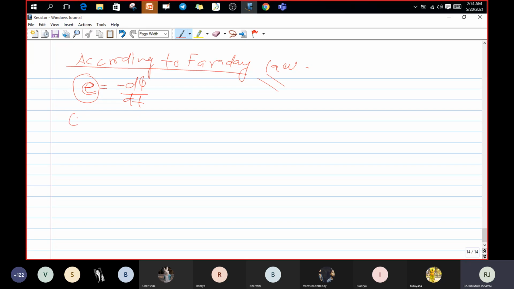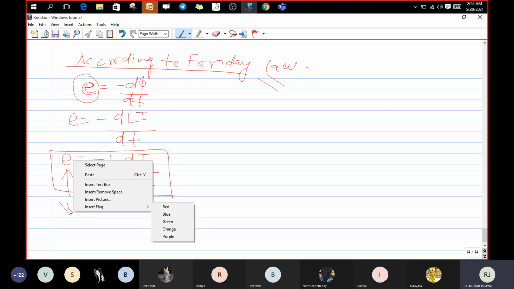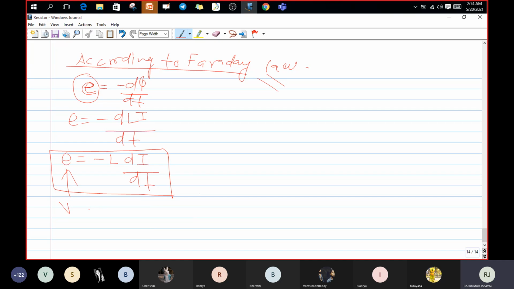Then can I write E equals minus d of Li in place of phi? Can I write that, guys? Yes, sir. As you know, phi is equal to Li. So E equals minus L di by dt. This is the formula for E, which is also called voltage. Then we can write V equals minus L di by dt.